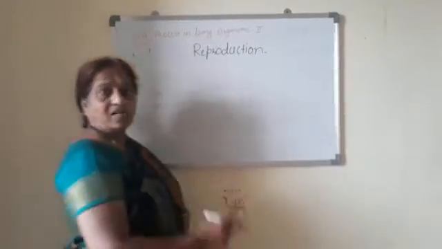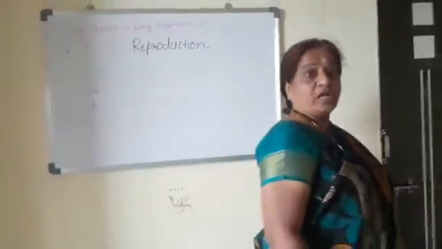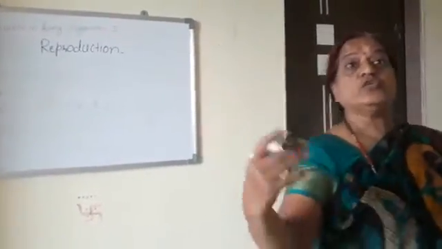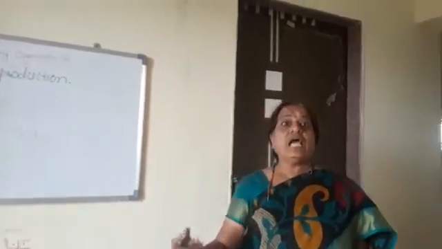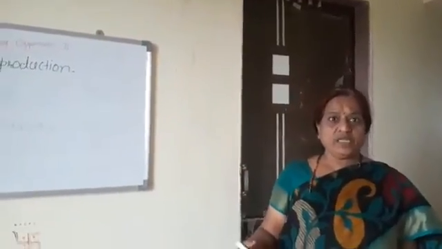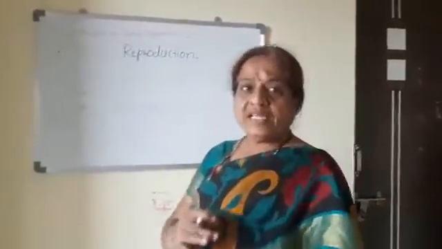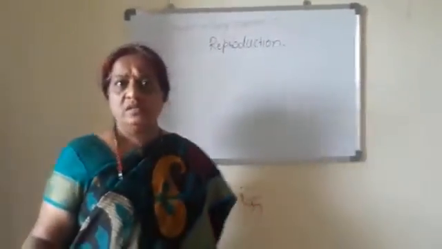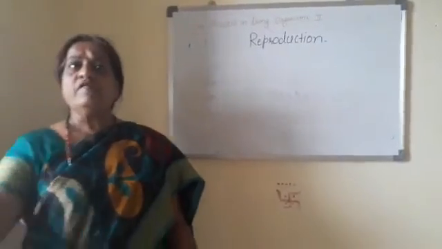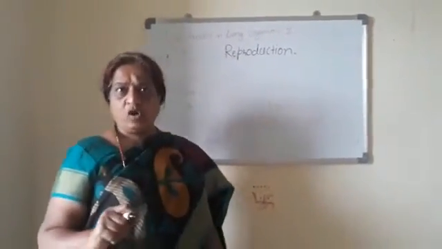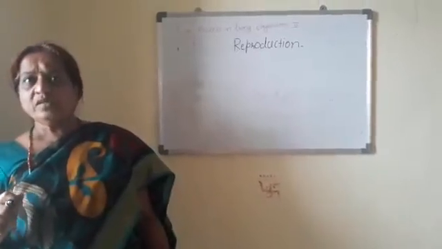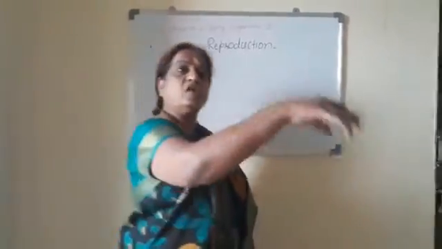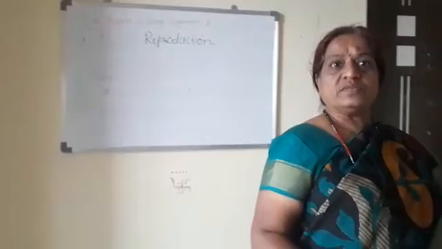And what is the importance of reproduction? Reproduction is essential to continue the race, because every organism on the earth has its own importance. Now suppose there is no snake present on the earth, what will happen? It affects the food chain, because certain organisms depend on snakes for their food, and snakes depend on some organisms.